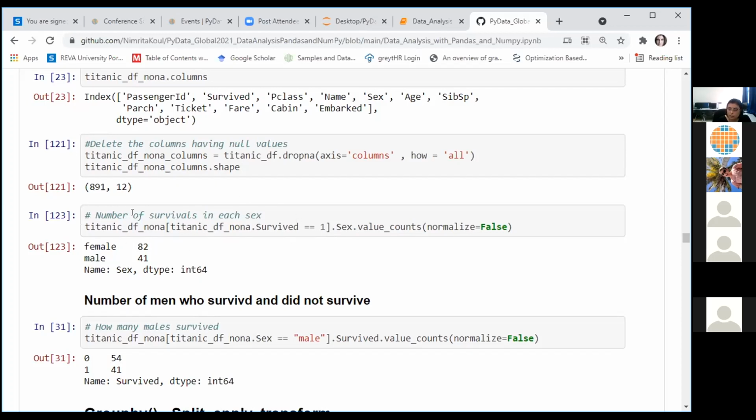From the result of this data frame, we are referring only to the column sex. And from that, we are applying the value_counts function, which counts the number of males and number of females such that their survival status is 1. So I'm getting 82 females who have survived and only 41 males who have survived. Now, after you obtain such kind of statistics, it's very easy for us to plot them or to apply further analysis on top of them.